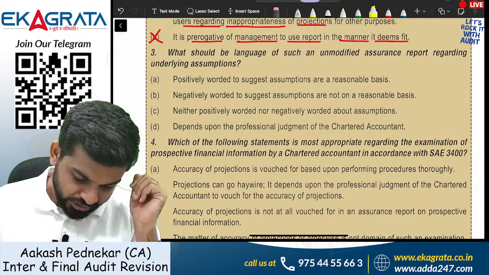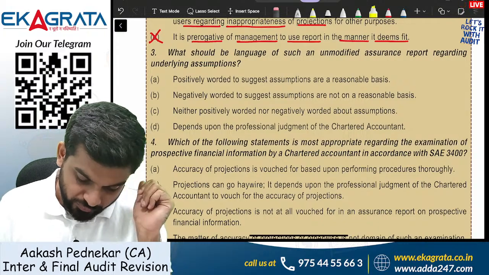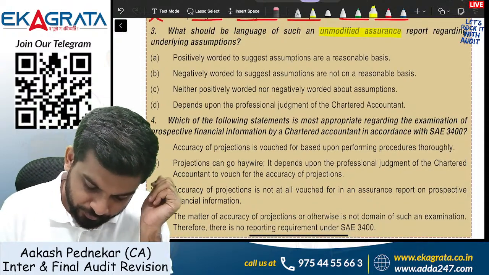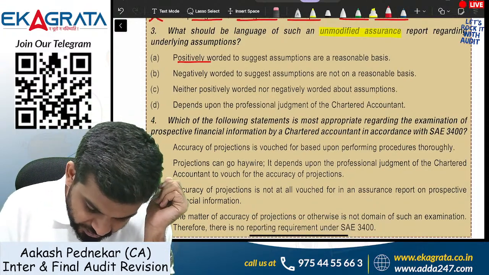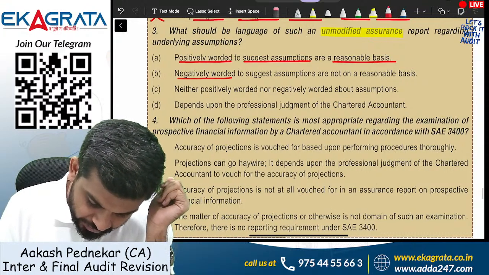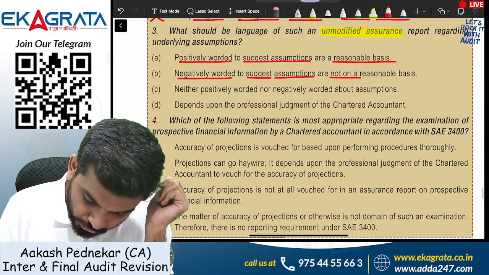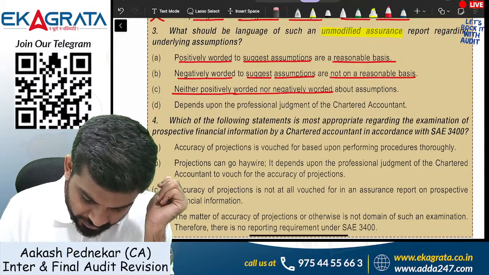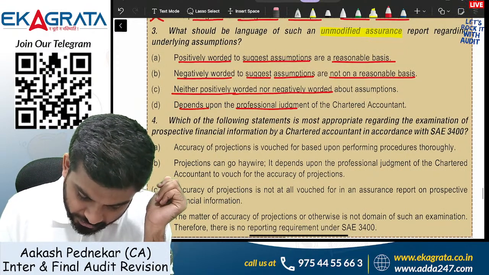Question number 3. What should be the language of an unmodified assurance report regarding underlying assumptions? Positively worded to suggest assumptions are reasonable. Negatively worded to suggest assumptions are not on a reasonable basis. Neither positively worded nor negatively worded. Depends upon the judgment of the chartered accountant.